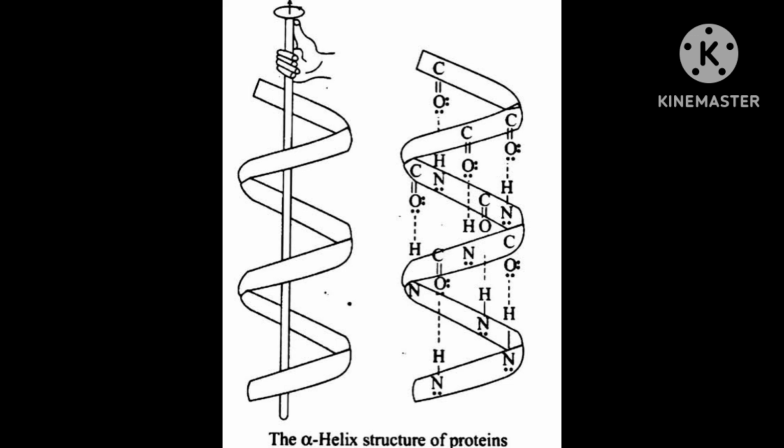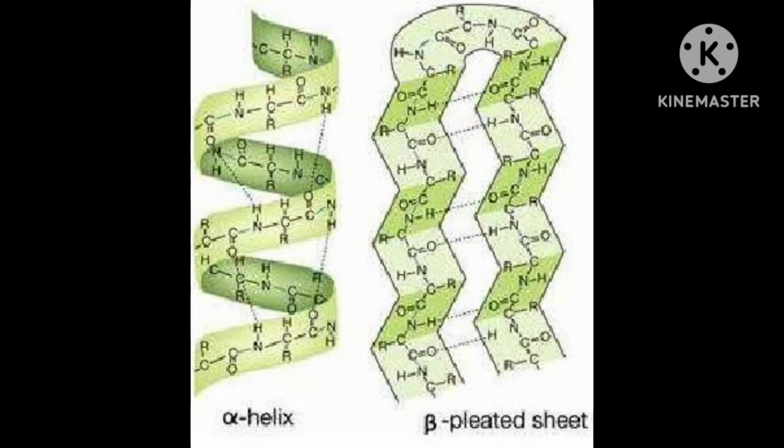The structure resembles the pleated folds of drapery, and therefore it is known as beta pleated sheet. Okay, I will send this type of diagram. In beta pleated also intermolecular hydrogen bonding is there, but externally there will be a maximum stretch. And it will take the form of a sheet-like structure.